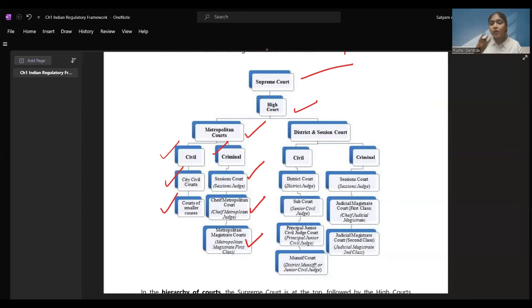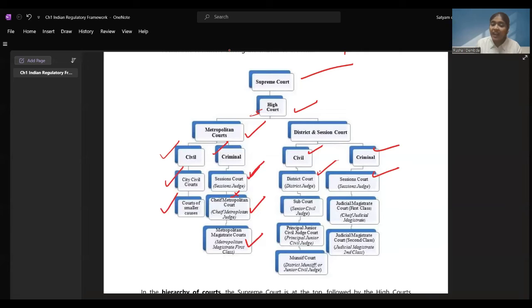metropolitan magistrate courts. If the case is not satisfied in the metropolitan magistrate courts, you can go ahead to chief metropolitan courts, and if there also the things don't work out, then you can go to session courts. Then if session courts don't work out, you can go to the high court, right? District and session courts. Under high courts, there are district and session courts also. District and session courts are again divided into civil and criminal. Then district courts are there under the civil, and under criminal, again we have session courts.